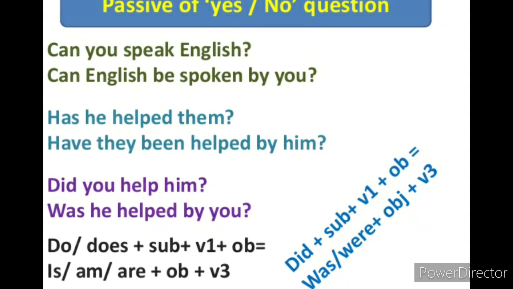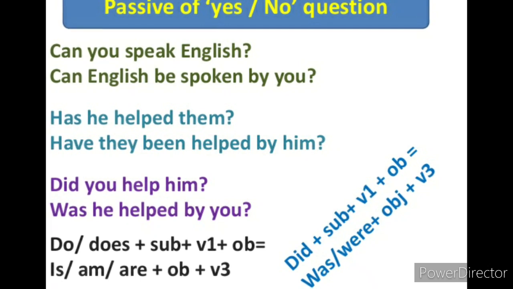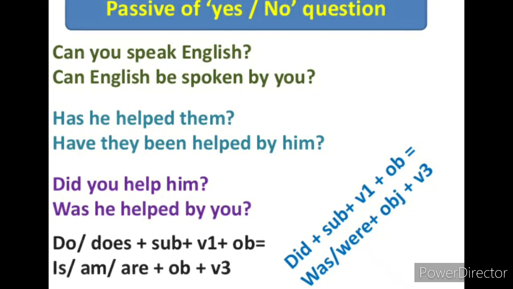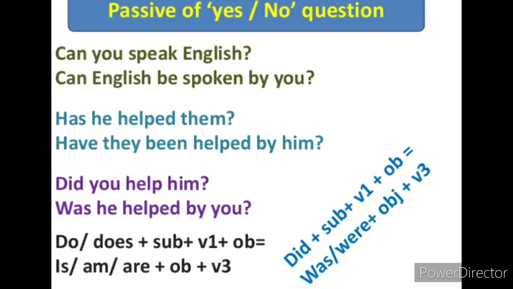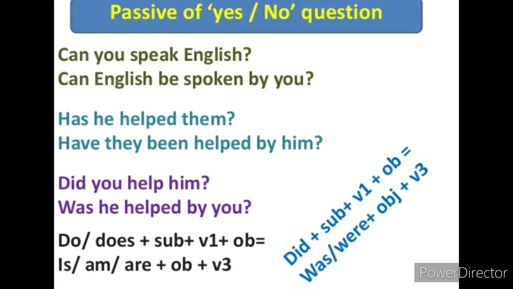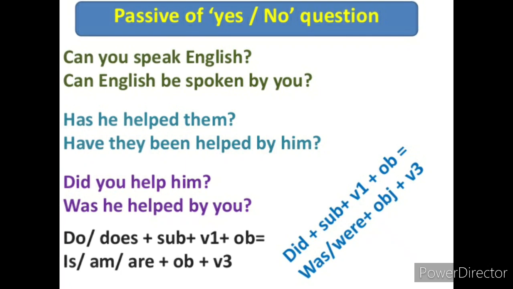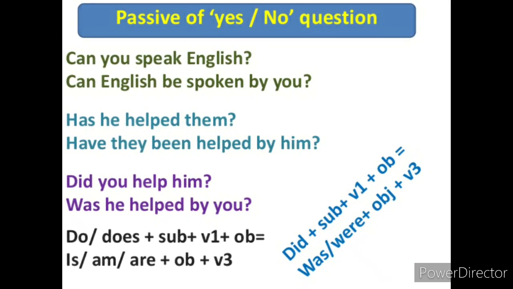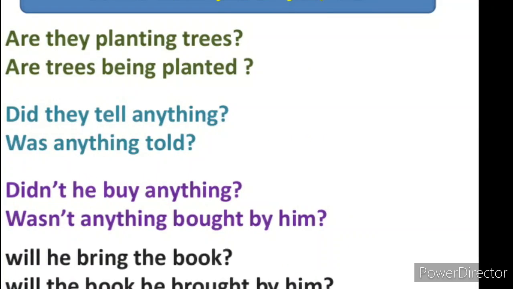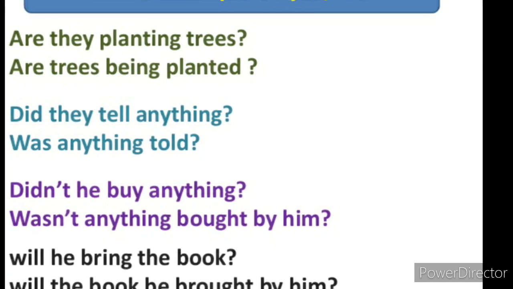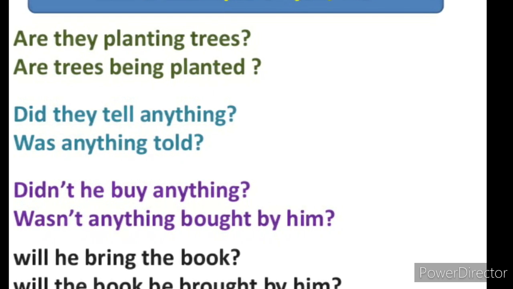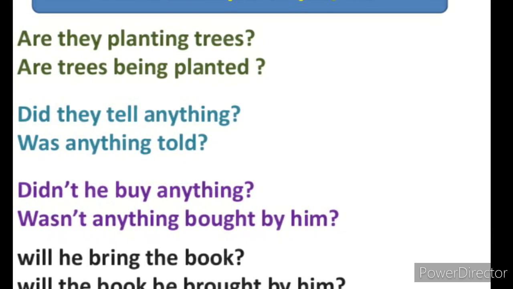What happens in yes or no type sentences, do or does is replaced, while we are just going to change the sentence into passive voice: is/am/are plus object plus third form plus by plus subject. Are they planting trees? Are trees being planted? Did they tell anything? Was anything told by them?